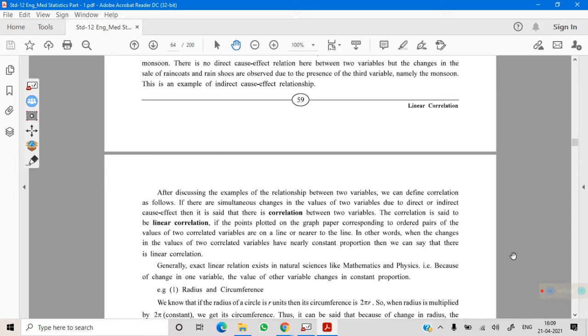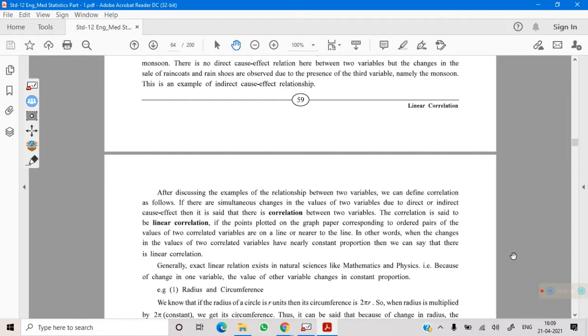So when two variables are associated with some cause and effect relationship, the cause and effect relationship is a factor which will lead to change in one variable due to change in the other variable.